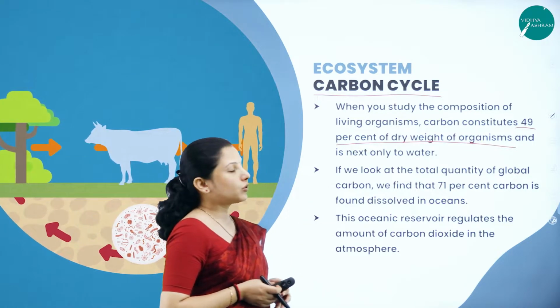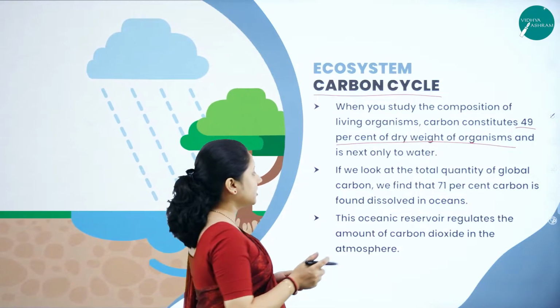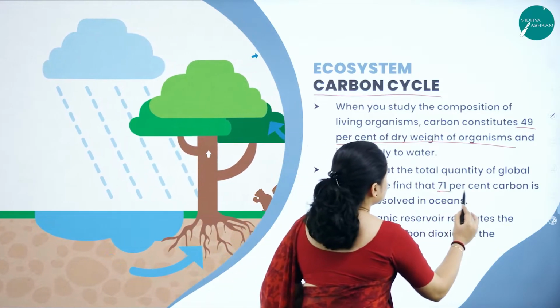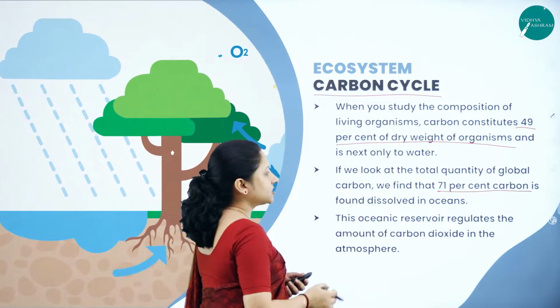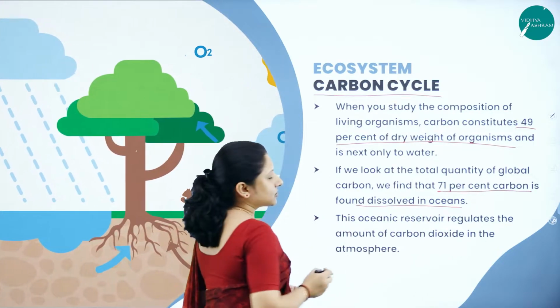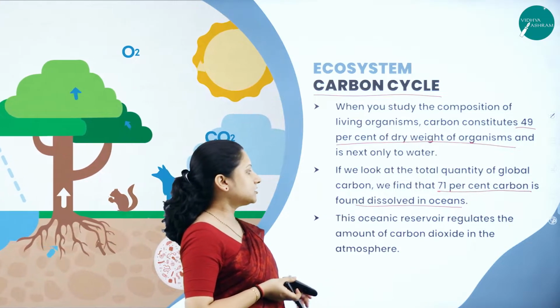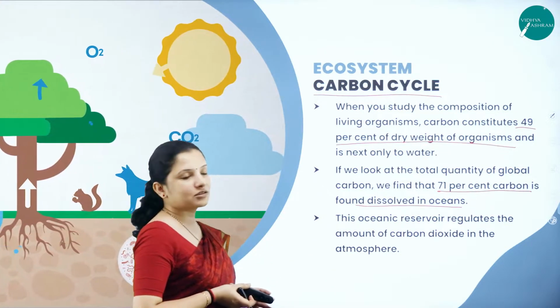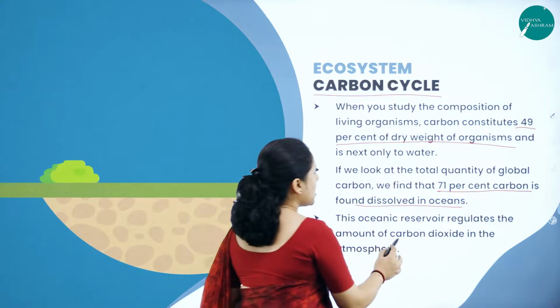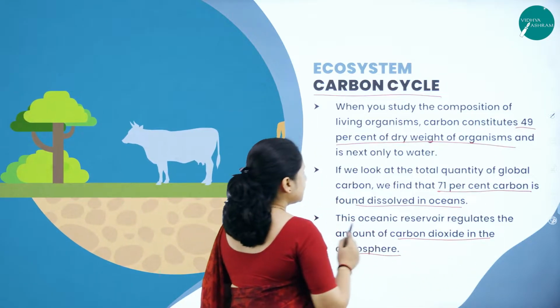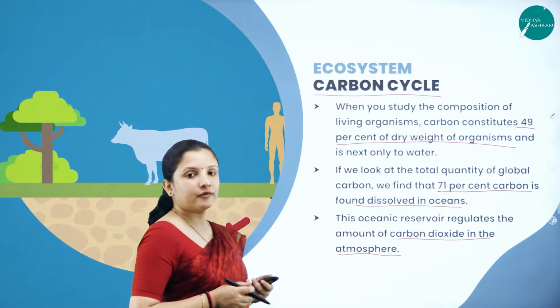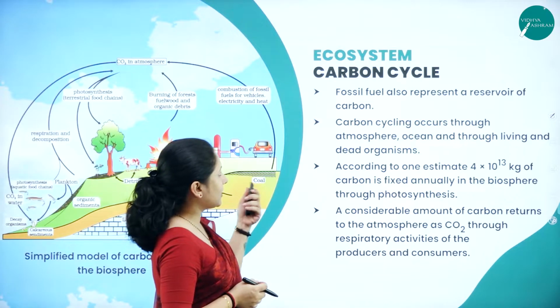And if we look at the total quantity of global carbon, we find that 71% of carbon is found dissolved in the ocean. So, therefore, oceans are also one of the major sources of carbon here. This oceanic reservoir regulates the amount of carbon dioxide in the atmosphere as well. When we learn it in the form of a cycle, you will easily understand again.